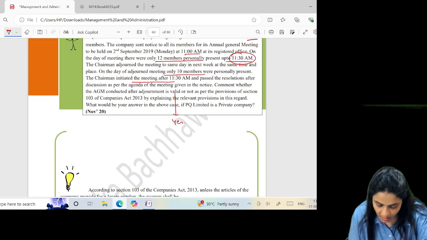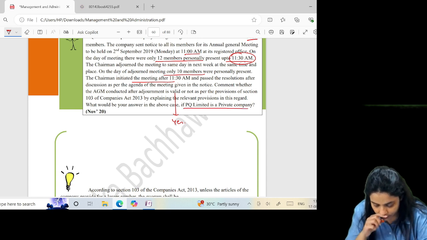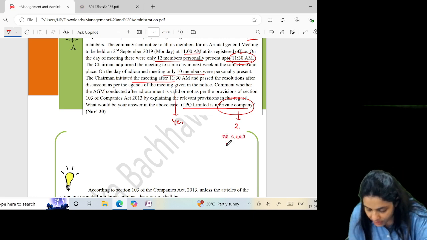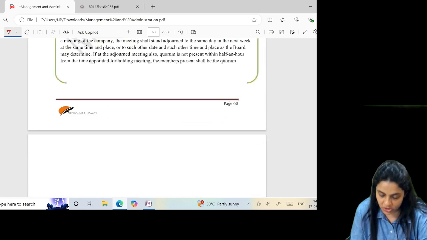What would be your answer if it was a private company? The quorum would have been two. And in that case, no need of adjournment. The chairman need not have adjourned the original meeting.